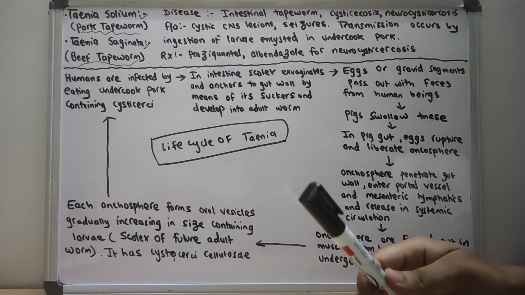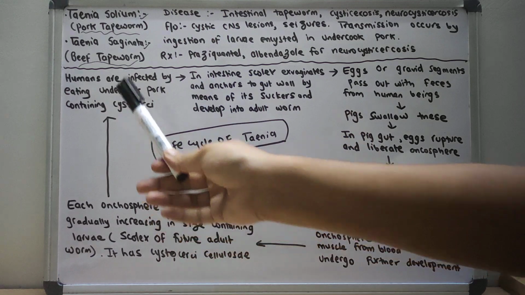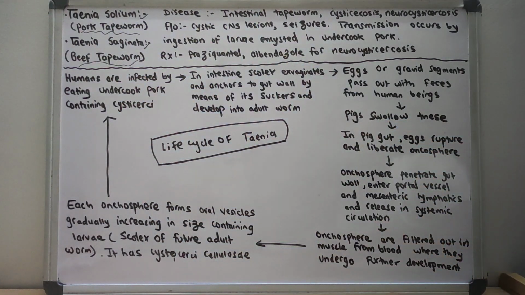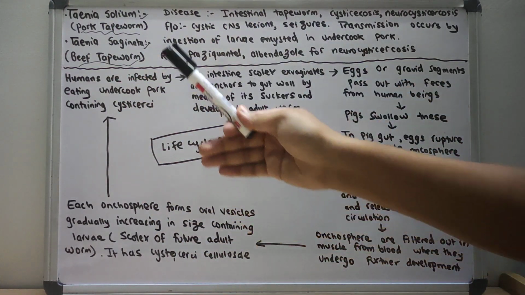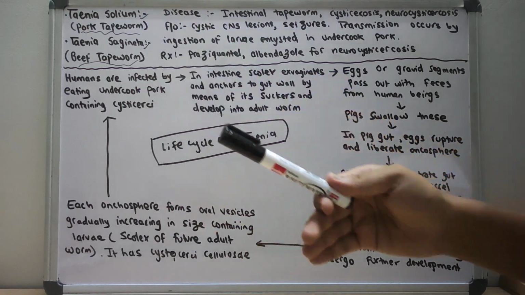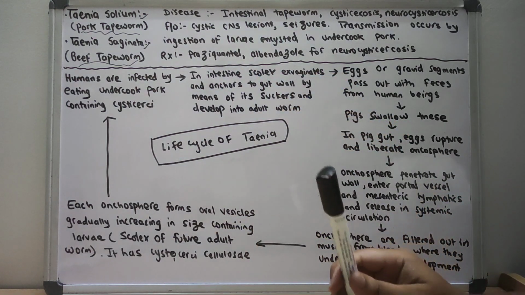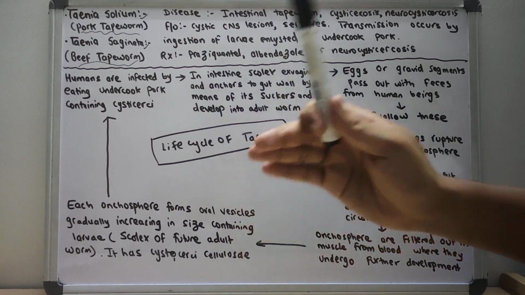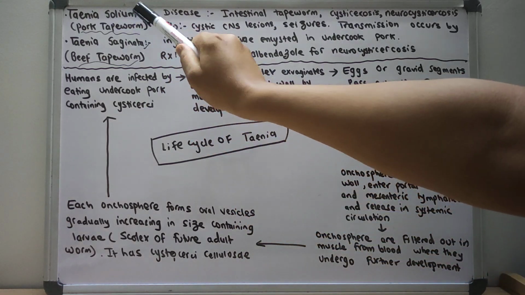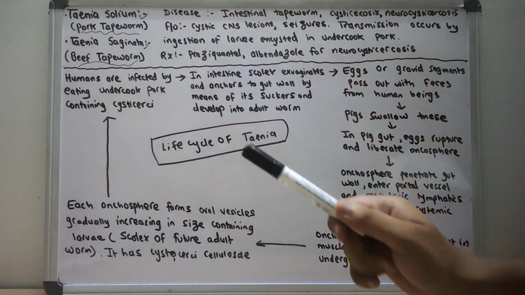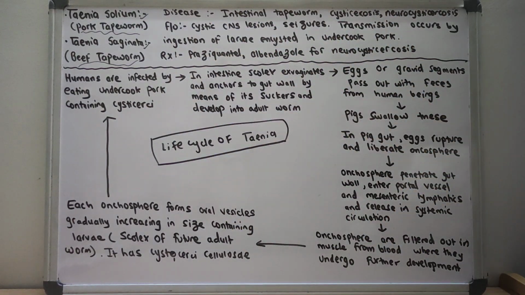So in countries like Nepal and India, we do not frequently consume beef. So it is very rare for transmission of Taenia saginata from one person to another. But commonly pork is eaten here, so the main transmission that can occur is of Taenia solium.